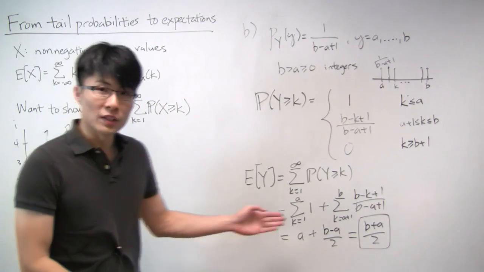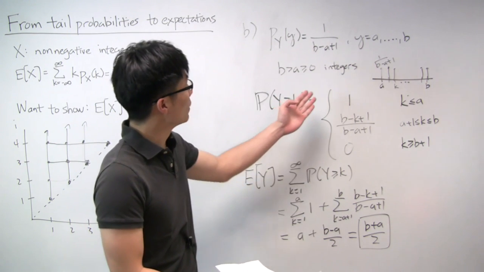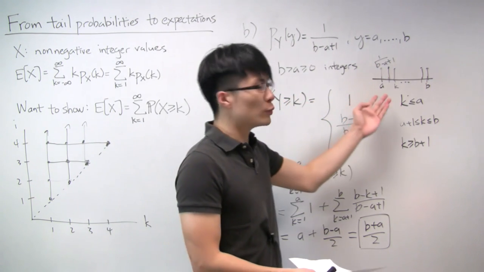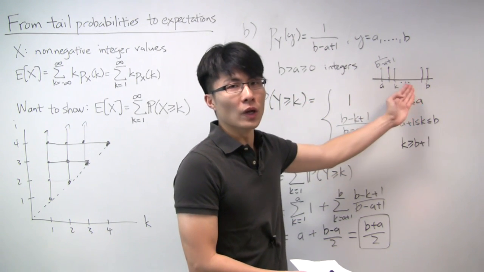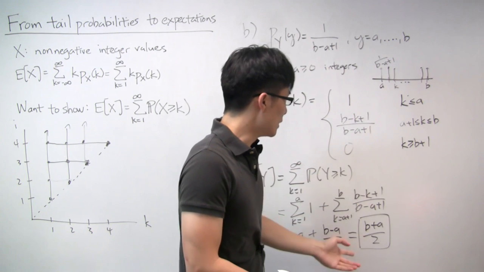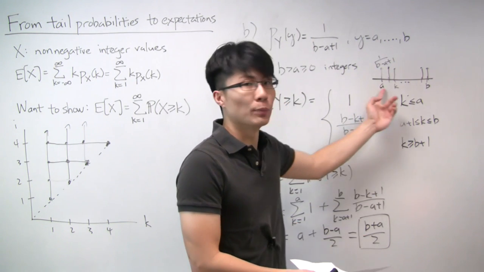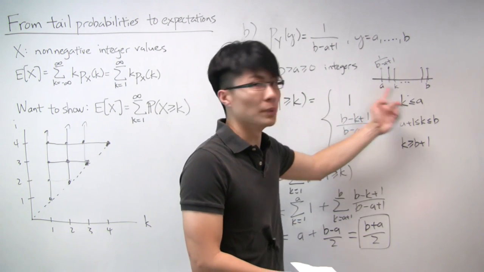Well, we can pretty easily verify it in this case because the random variable, as we already noted, was actually uniform between a and b. And so we know that for a uniform random variable, the expected value is just the midpoint, which is exactly b plus a over 2.